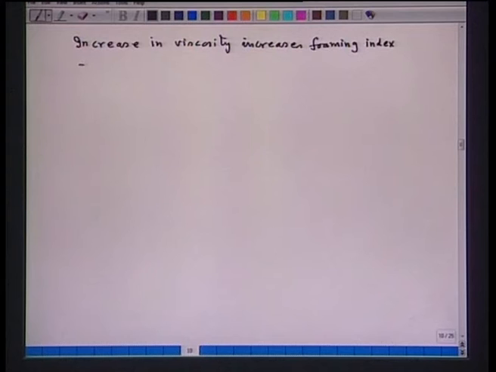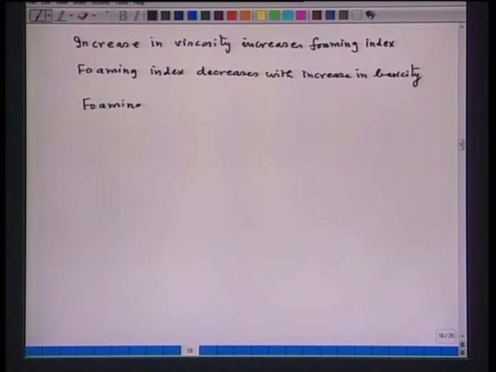Then the foaming index decreases with an increase in basicity of slag. Foaming index decreases with CaF2 addition, calcium fluoride, because it decreases the viscosity of the slag.